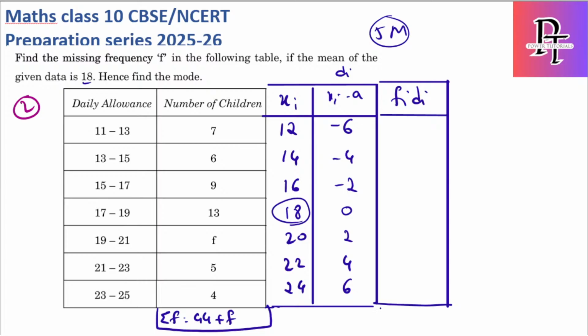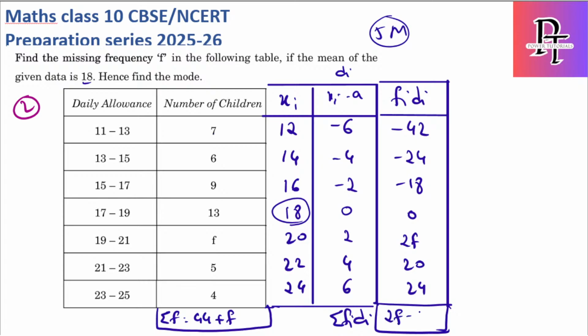So this I need to calculate, sigma fi di. These are the frequencies, these are di. 7 into minus 6 is minus 42, 6 into minus 4 is minus 24, 9 into minus 2 is minus 18, 0, 2f, 5 into 4 is 20, 6 into 4 is 24. Okay, so let's add this. 20 plus 24 is 44, 44 minus 42 is 2, 2 minus 24 is minus 22, minus 22 minus 18 is minus 40. So it is 2f minus 40.